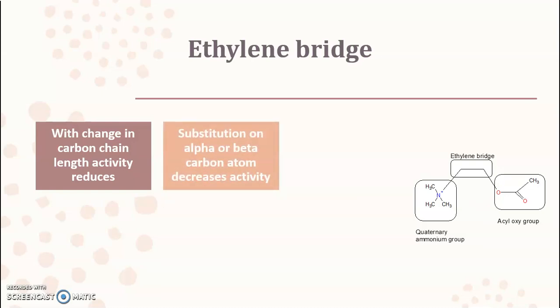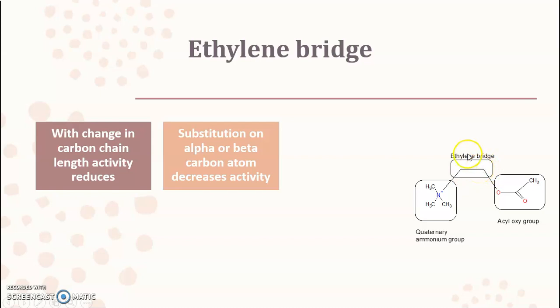Also, substitution on the alpha or beta carbon atom leads to a decrease in the activity. Now, what is the meaning of alpha and beta carbon atom? Here you can see this particular structure is considered as the quaternary ammonium group or amine as a functional group. The carbon atom that is near the nitrogen atom is considered as alpha, and the next to this is considered as beta.